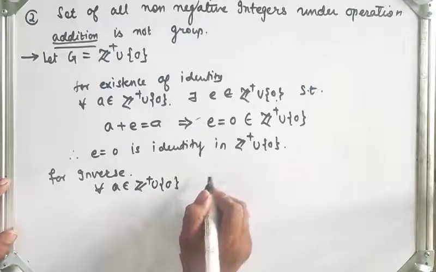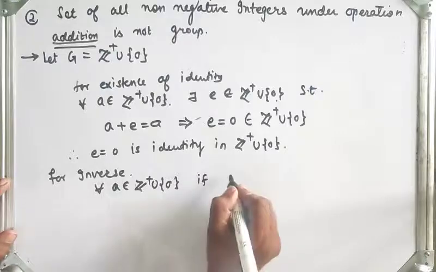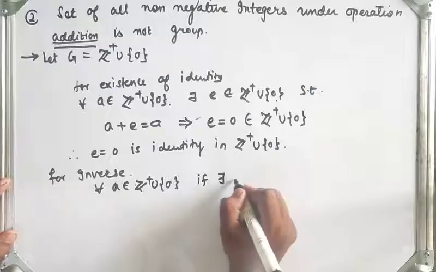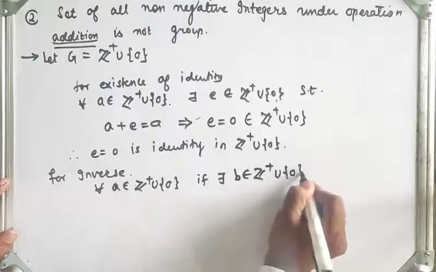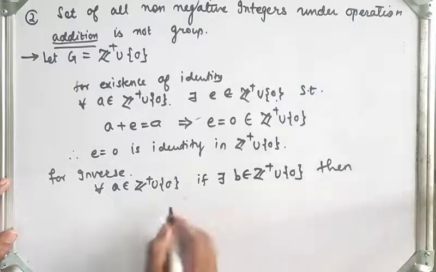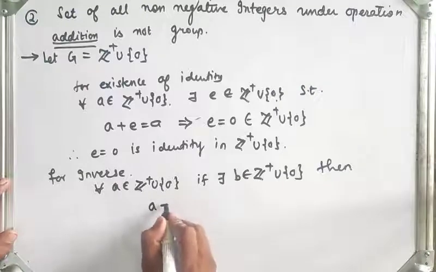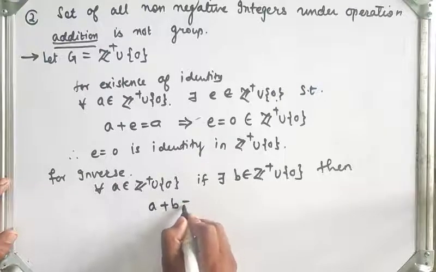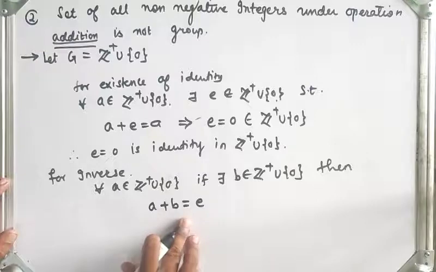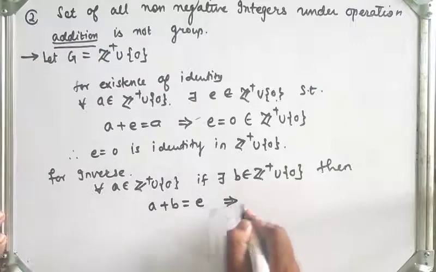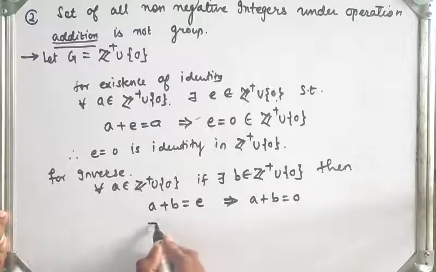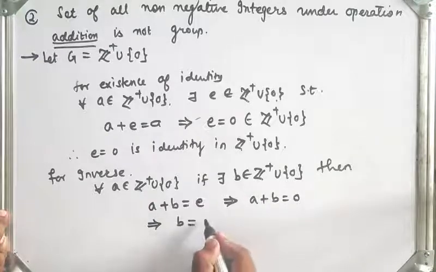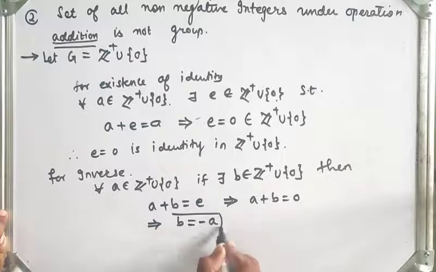Now if there exists B belongs to Z plus union singleton 0, then what will we get? A plus B, which is equal to what? Identity, right? So A plus B is equal to 0, which implies that B is equal to minus A.